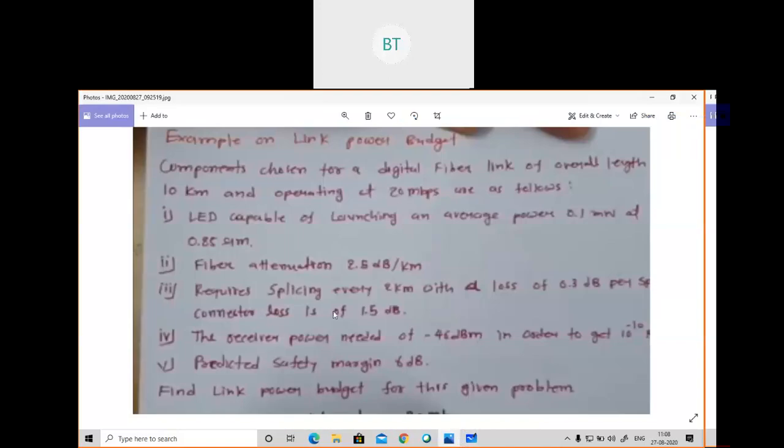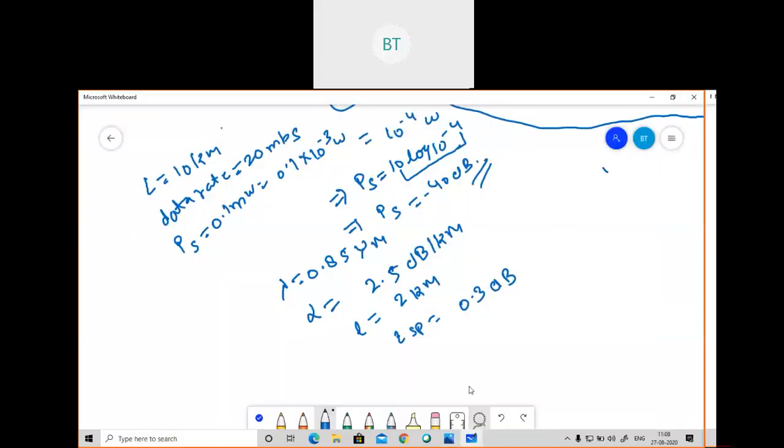And one more thing: the connector loss, that is LC, is given as 1.5 dB. This is the splicer loss and this is the connector loss.